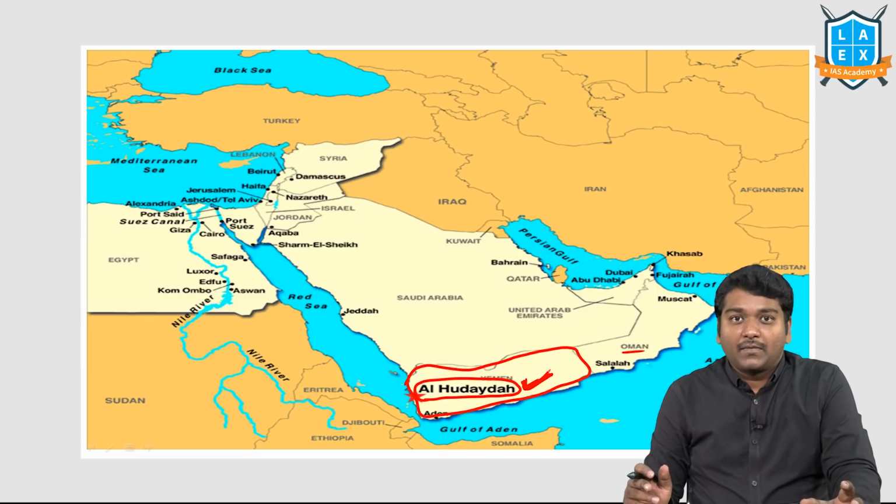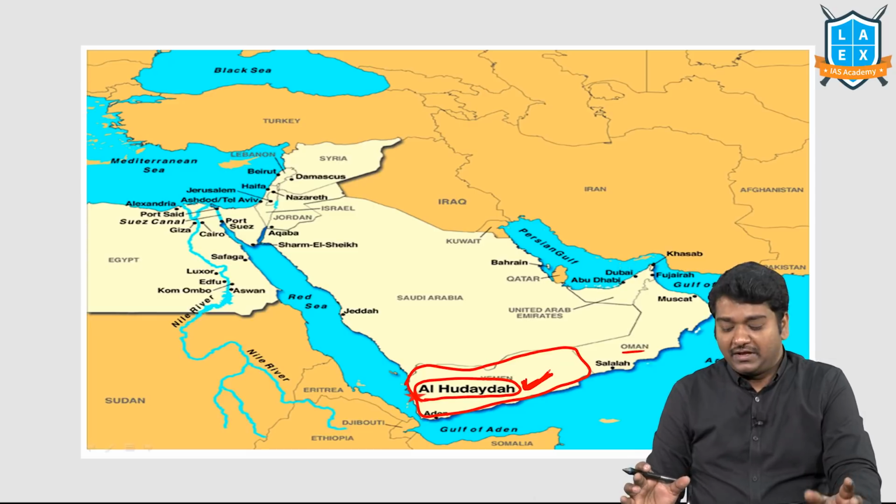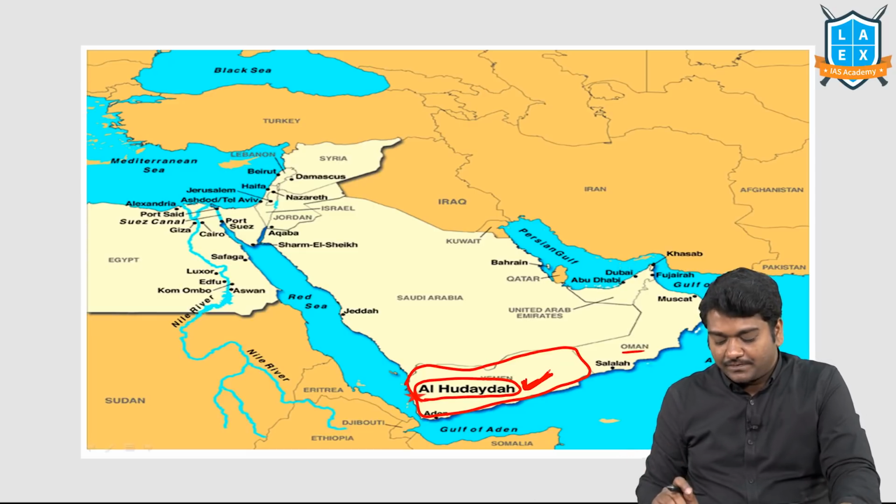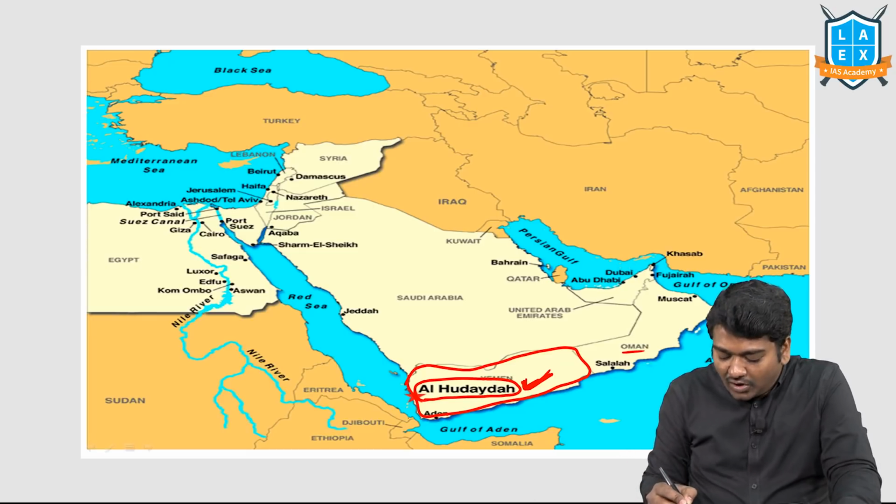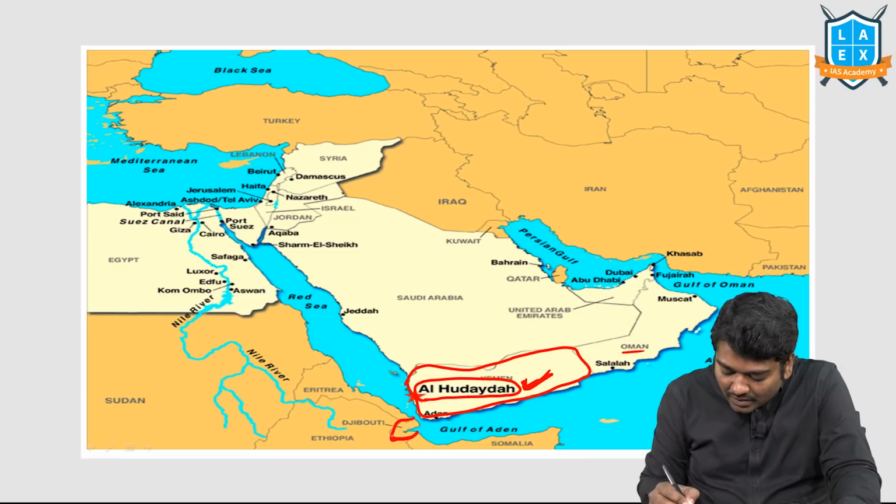Al Qaeda, Houthi rebellion, they're all associated with this. Next, when I talk about another important country, it is your Djibouti. Can you see here?